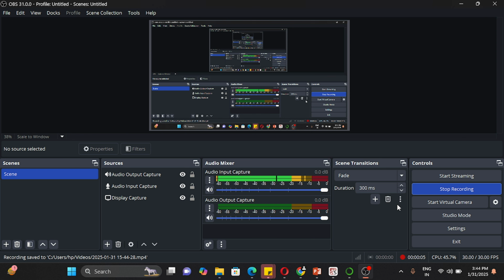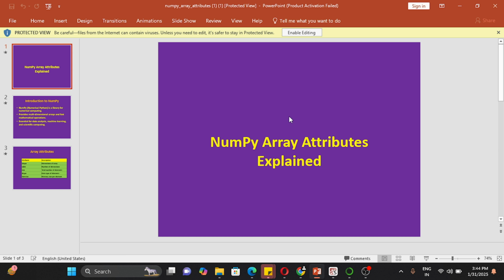So today we are going to discuss one of the most important topics, which is NumPy array attributes, right? In Python we have two most important and most popular libraries, which are pandas and NumPy. If you have to move forward in any specific technology domain or framework, you must know these Python libraries like NumPy and pandas, especially for data cleaning parts as well. So today we are going to discuss NumPy array attributes.